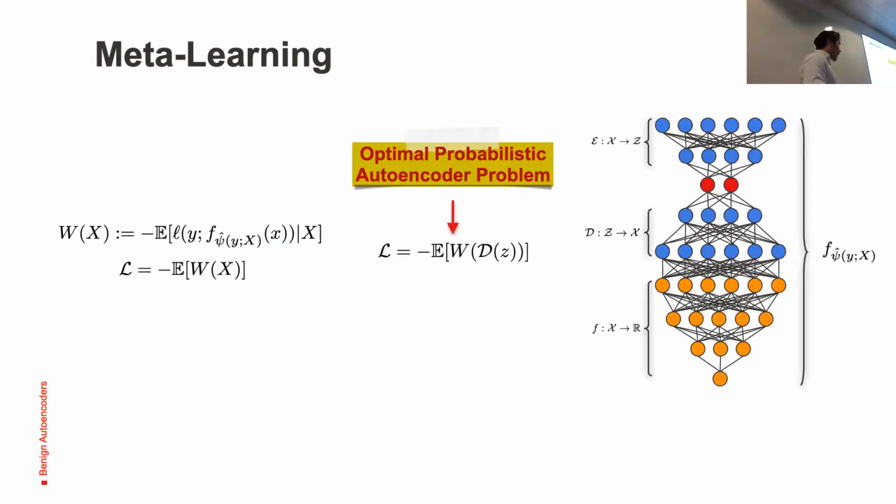Basically, we will see in the empirical parts that we will construct an autoencoder. We attach a classifier at the end, and we will try to find an optimal probabilistic autoencoder. We call this meta learning because by classifying in a task manner, we will learn the best representation of the data.